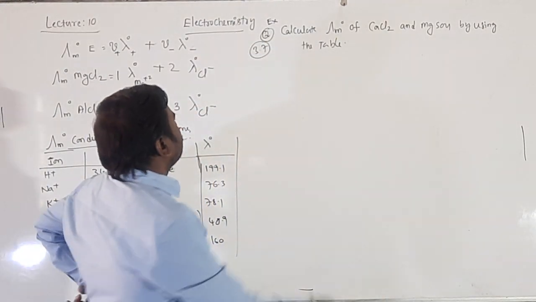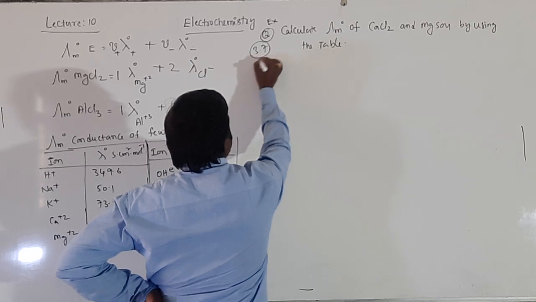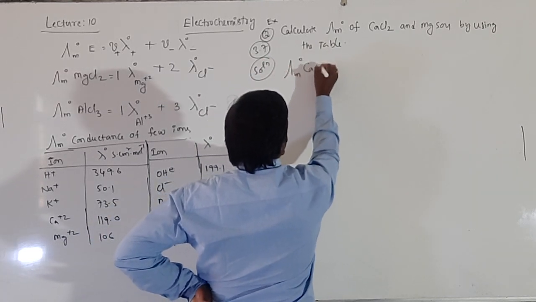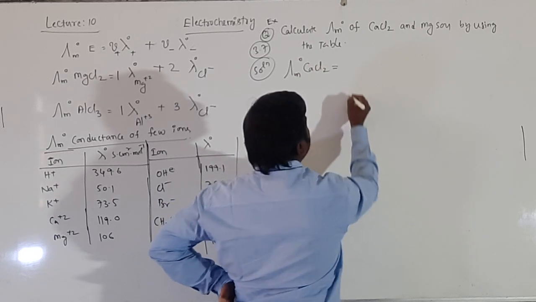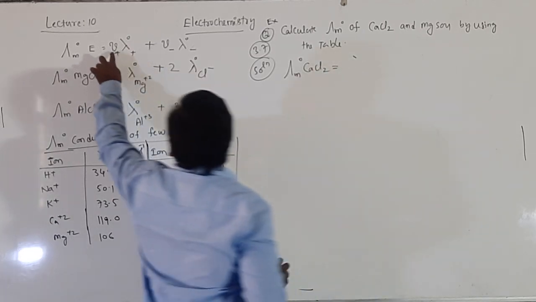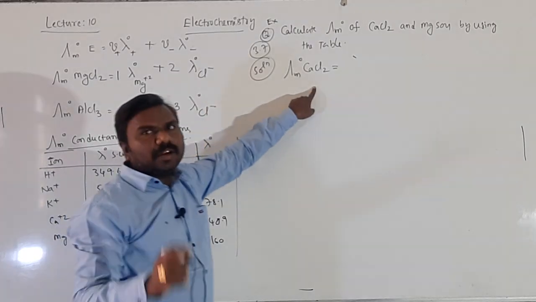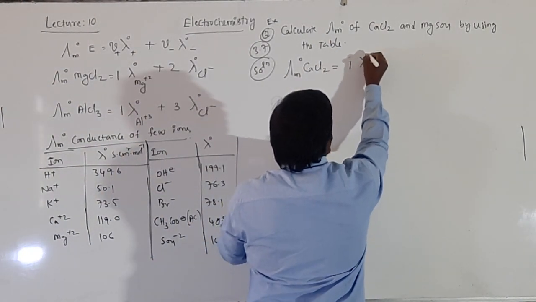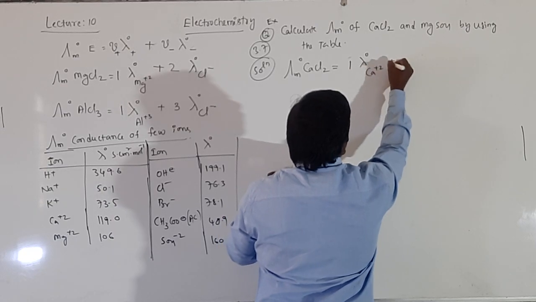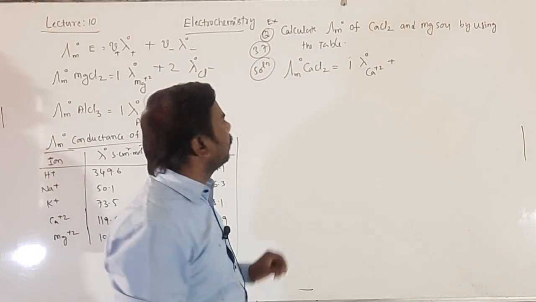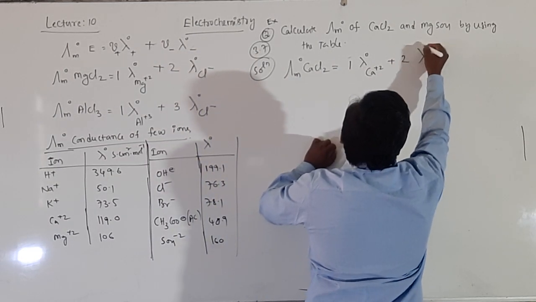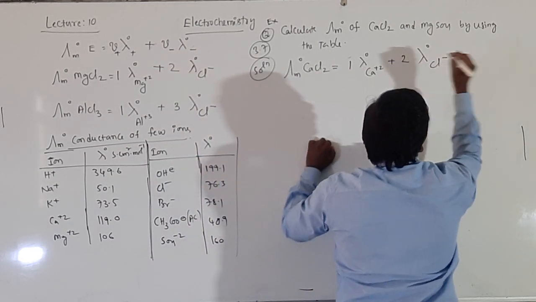Okay, so the solution for this question, students: the limiting molar conductance of CaCl2 is equal to, nu plus means cation number 1, Ca plus 2, that's why 1 Ca plus 2 limiting molar conductance, plus 2 Cls, nu minus equal to 2, lambda naught of Cl minus.